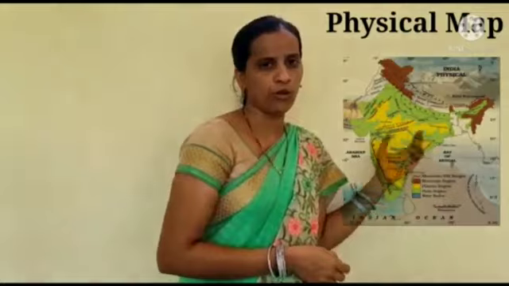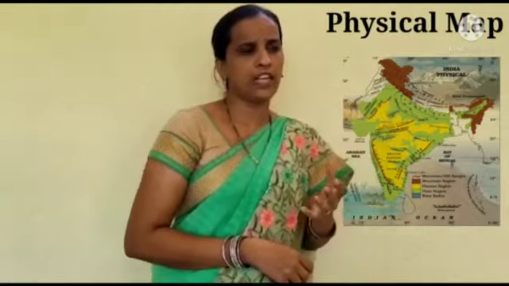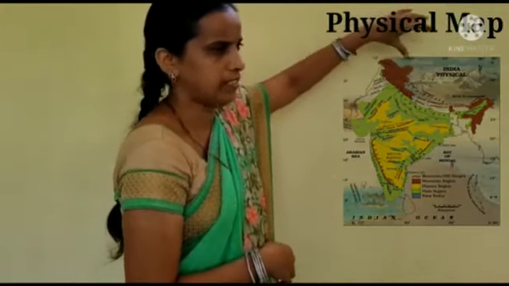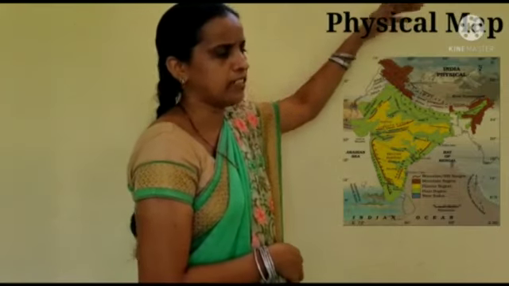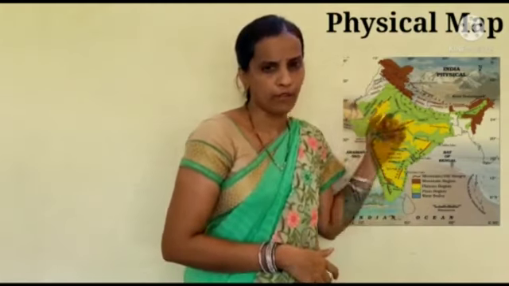Brown shades show the hilly regions, highlands and plateaus. Higher elevation shows very high places. Snow covered areas, like the Himalaya mountains, are shown as well.